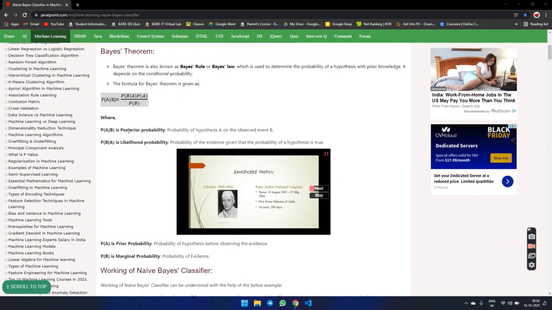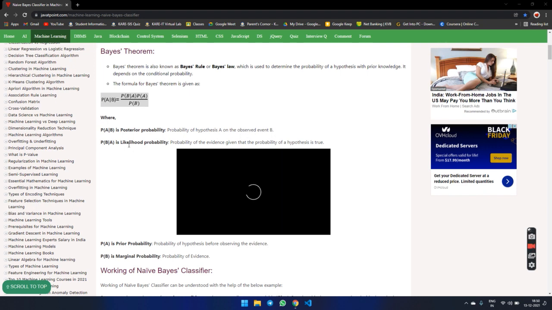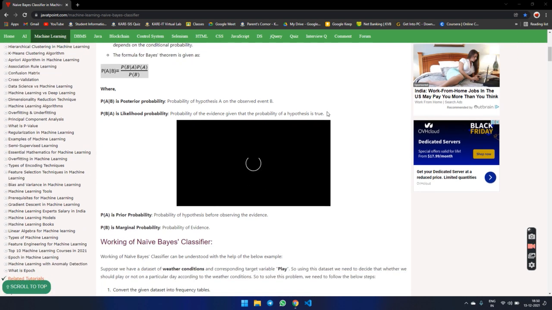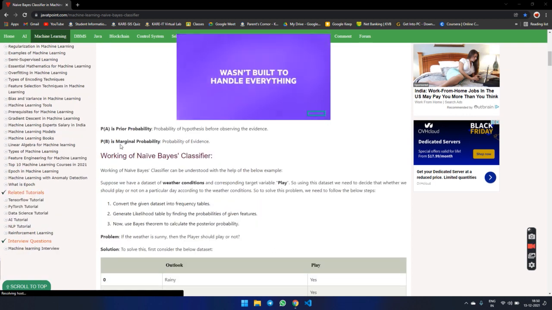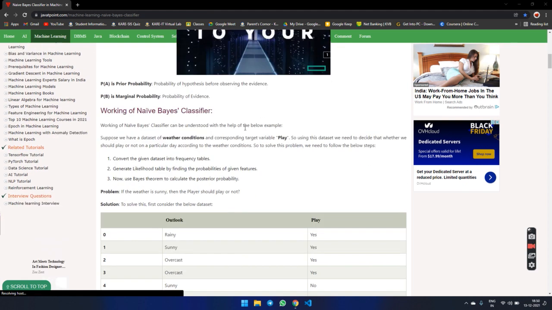Here P(A|B) is the posterior probability of the hypothesis A on the observed event B. P(B|A) is the likelihood probability, the probability of the evidence given that the hypothesis is true. P(A) is the prior probability of the hypothesis before observing the evidence. P(B) is the marginal probability of the evidence.